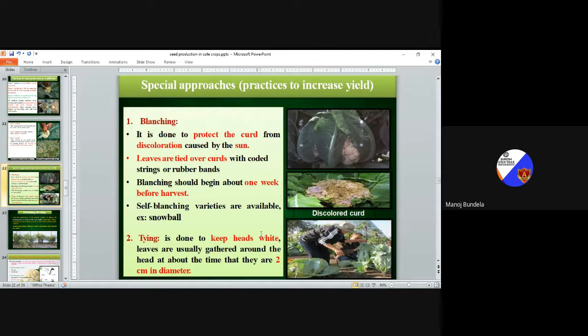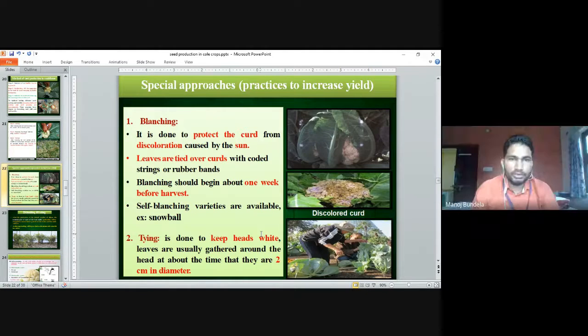Special practice to increase the yield. To increase the yield, we can use a special practice like blanching. It is done to protect the curd from discoloration caused by the sun. If the curd is exposed to sunlight, it discolors. So we have to cover the curd with leaves. The leaves are tied over the curd with cord string or rubber bands. Blanching should begin about 1 week before harvesting.